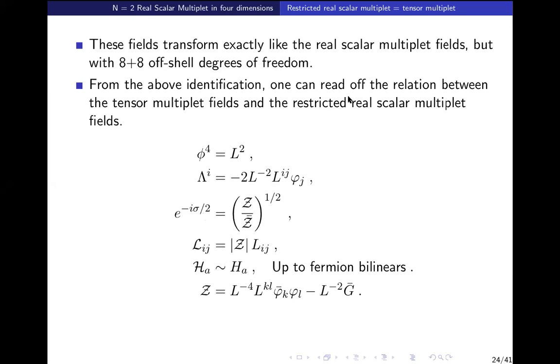So these fields transform. Superconformal algebra representations are more tricky. What we are saying now is, can we consistently impose some constraints within the superconformal algebra, obeying the superconformal algebra?